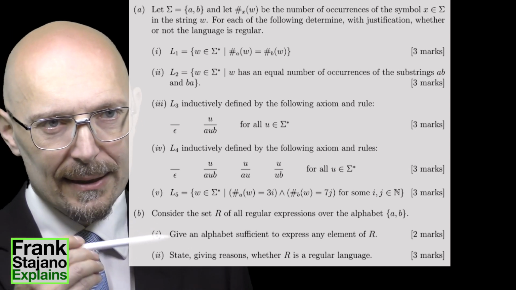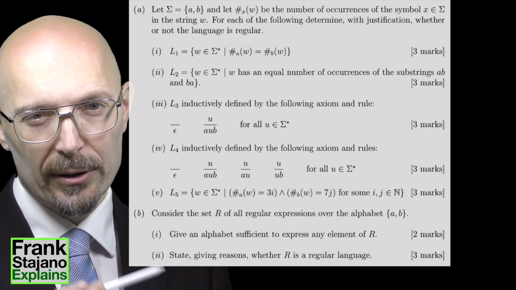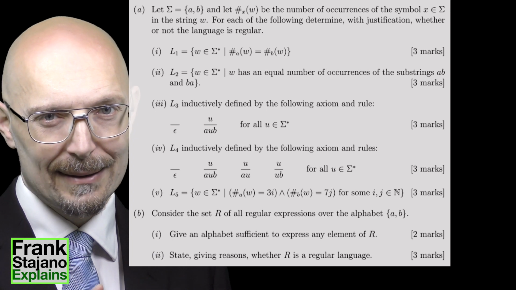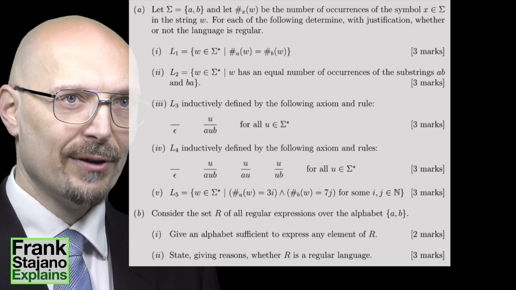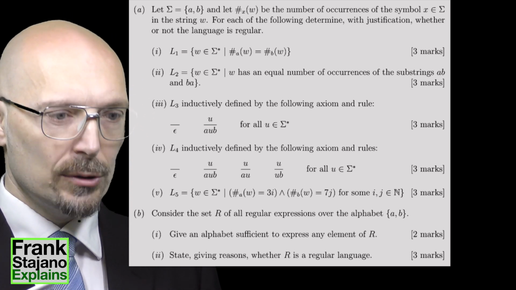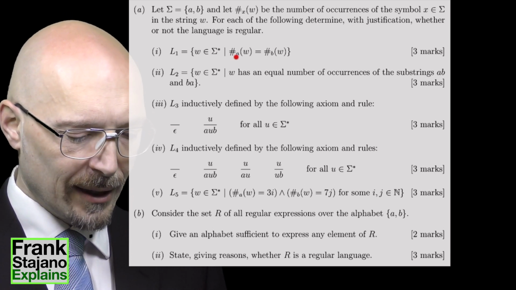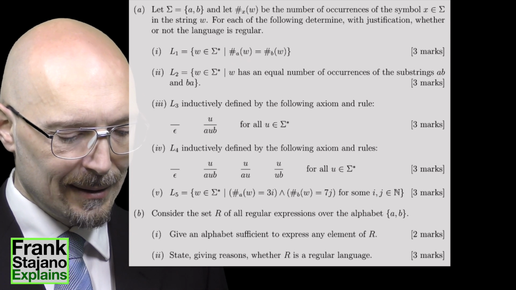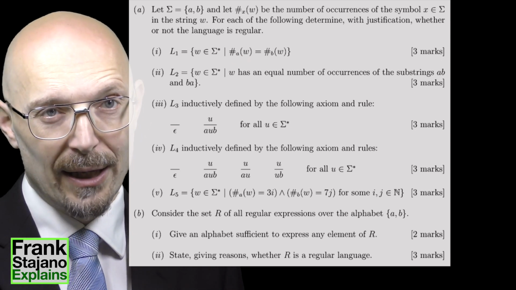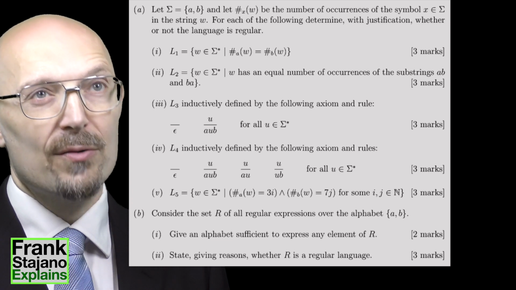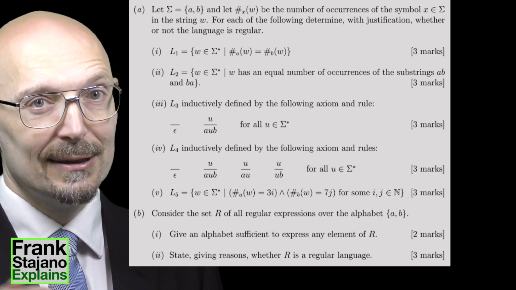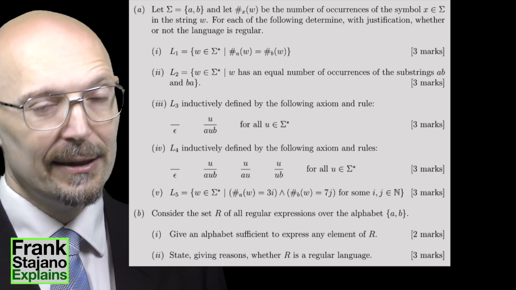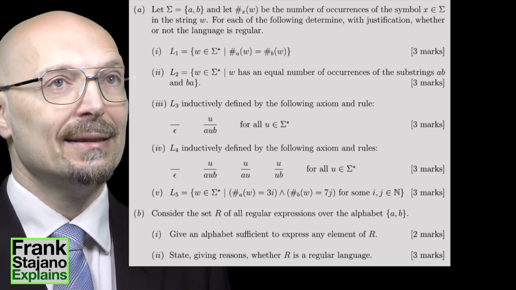That sounds like the kind of stuff that is not regular, for the classic pumping lemma argument. If I had to take into account whether there's as many A's as there are B's, I would have to somehow remember how many A's I have seen, because I may see a bunch of A's before I even start seeing the B's, and to check that there's enough B's, I have to know how many A's I have seen.